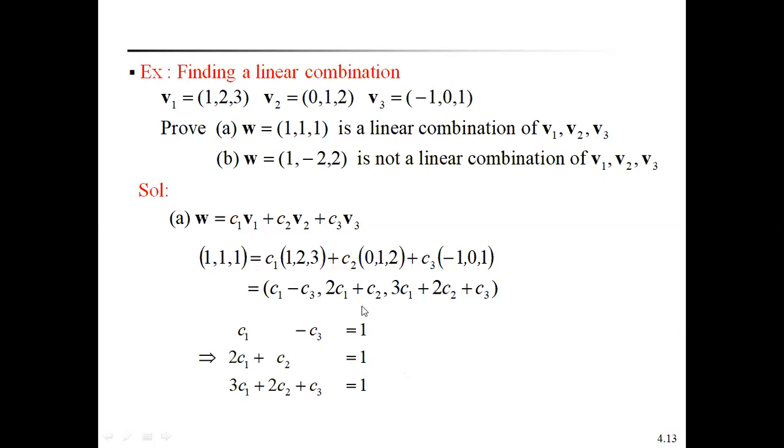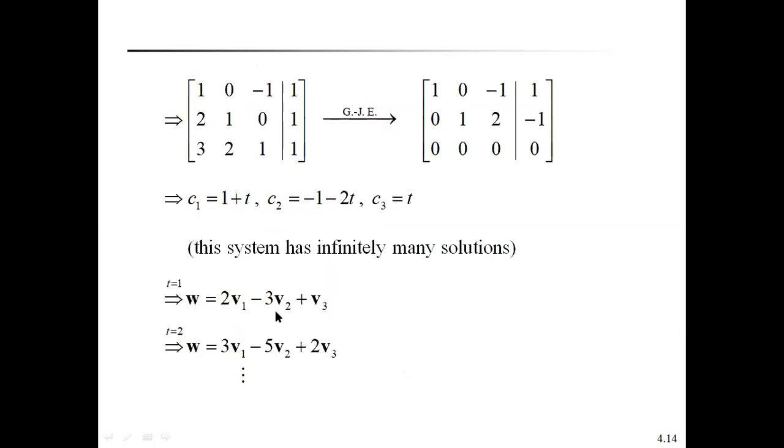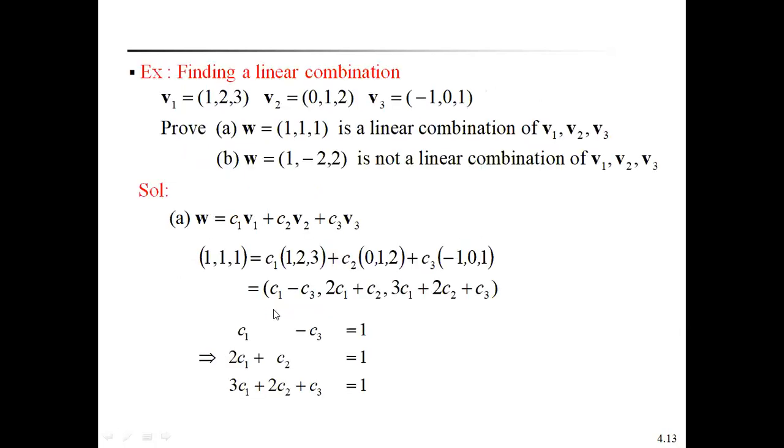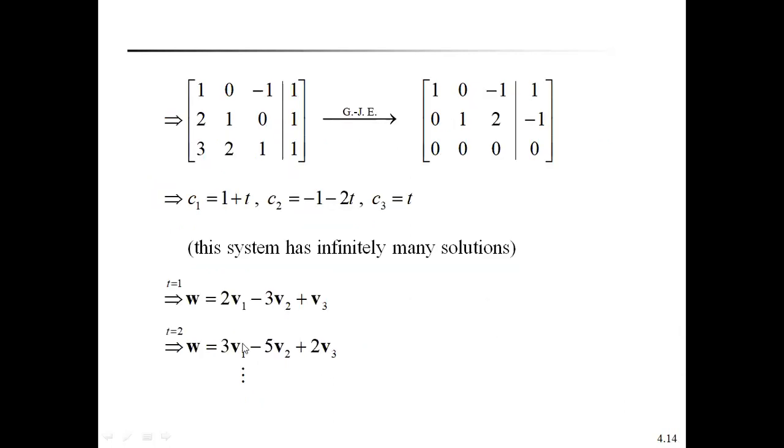By reducing the equations, we get C1, C2, C3. Regularly, we can reduce: first eliminate one variable, then find the two variables, then substitute the two variables in one of the equations to get the third variable. Or we can use the Gauss-Jordan echelon form, the matrix echelon form.